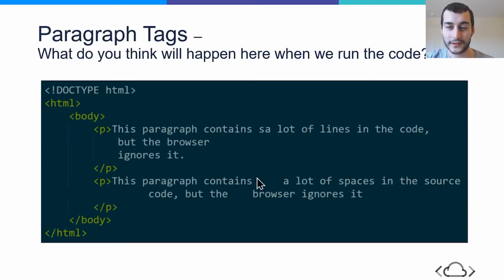That may sound weird at first, but you should know that HTML does not care about spacing in our code. What it does care about is special characters that we use to begin and end things in our code. So for example, when we write tags, we have a left angle bracket, an element type, and then a right angle bracket.